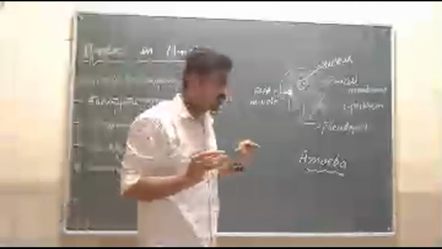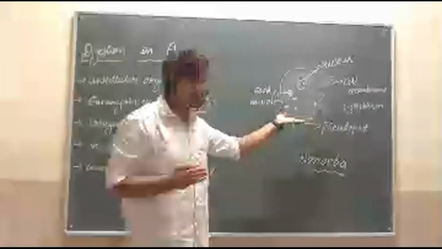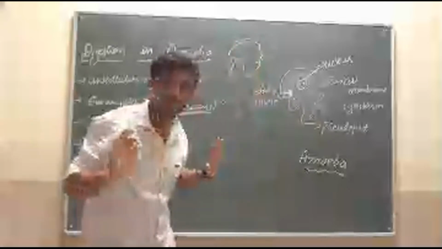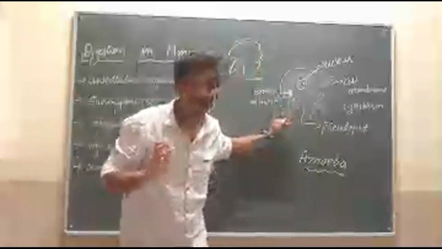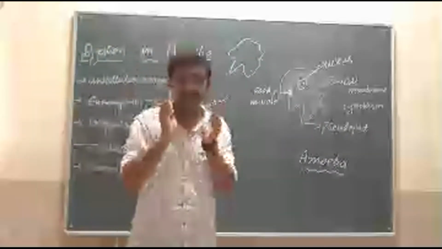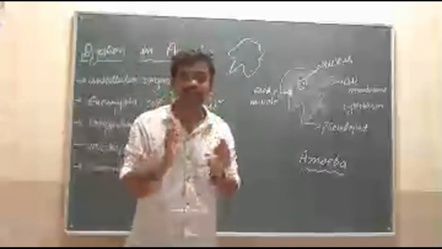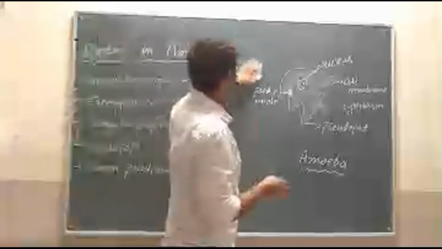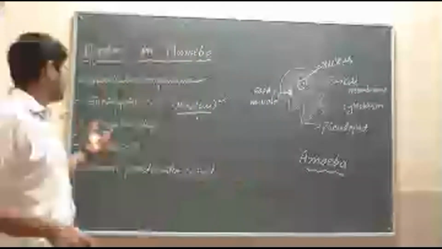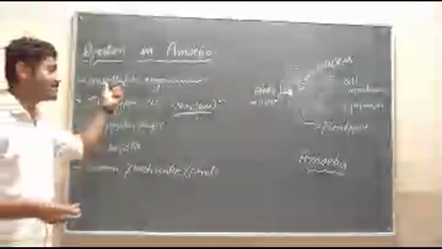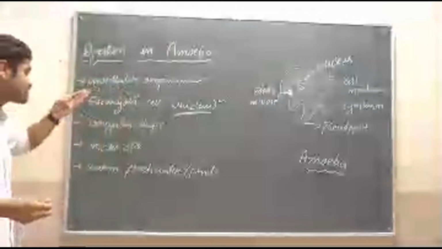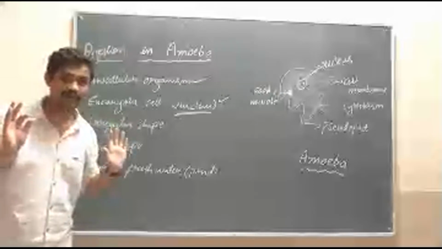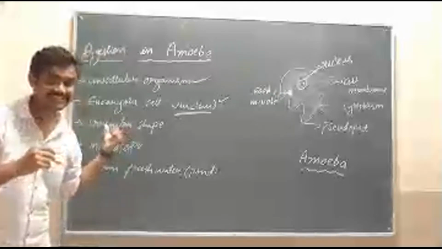Then it has an irregular shape. What is meant by irregular shape? Amoeba does not have a definite regular shape. Whatever it may be, it has an irregular shape. So amoeba is an organism which is unicellular and a eukaryotic cell, and it is irregular in shape.